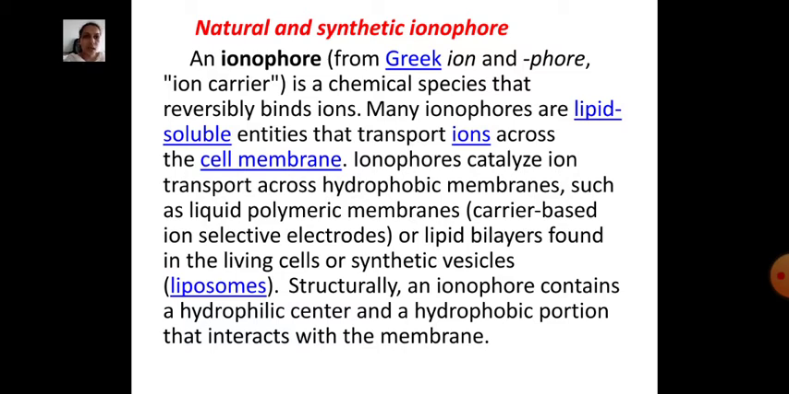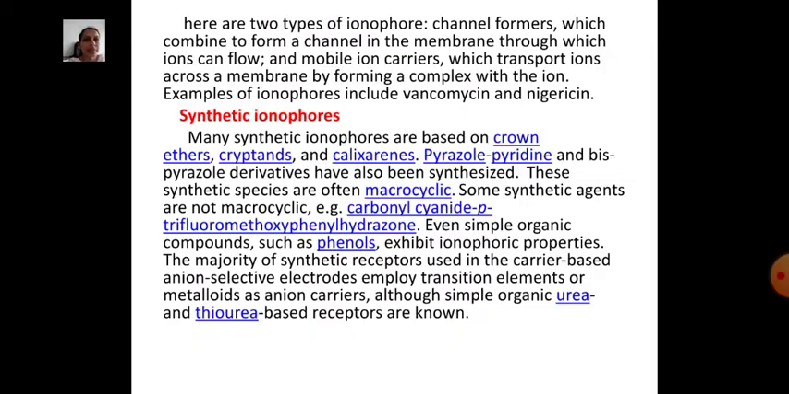Entities that transport ions across the cell membrane. Ionophores catalyze ion transport across hydrophobic membranes such as liquid polymeric membranes, carrier-based ion selective electrodes or lipid bilayers found in living cells or synthetic vesicles, meaning liposomes. An ionophore contains a hydrophilic center and a hydrophobic portion that interact with the membrane.